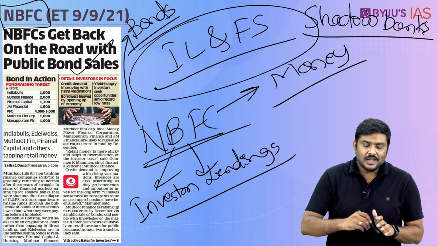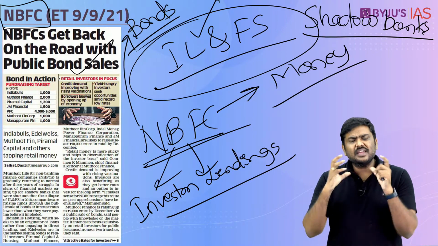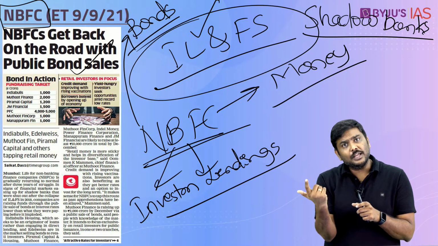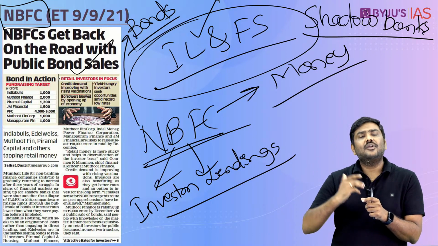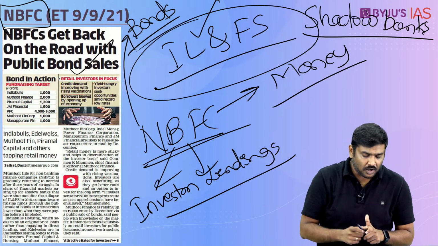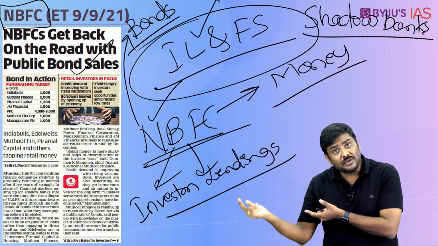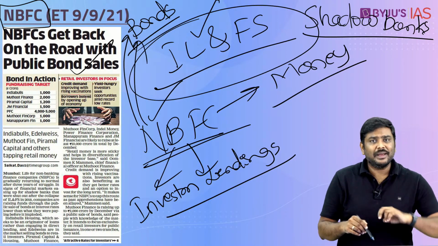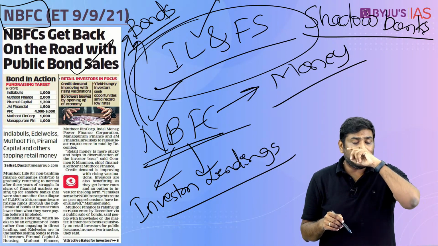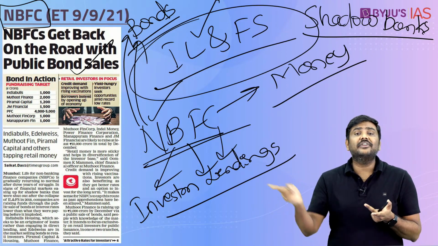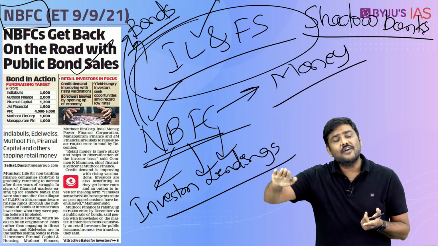Now what happened was, IL&FS was one of the biggest NBFCs in India. It borrowed from the market, and it defaulted on the repayment. So the market lost a lot of confidence in these NBFCs. Hence it became very difficult for other NBFCs to borrow from the market by issuing bonds, and as a result their other activities such as lending and investment were also affected.